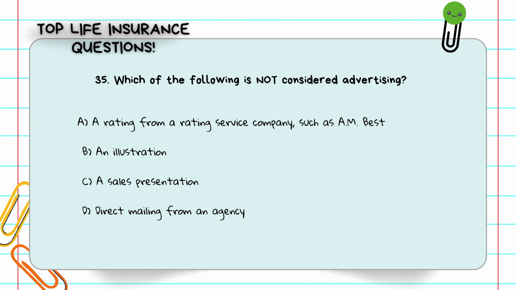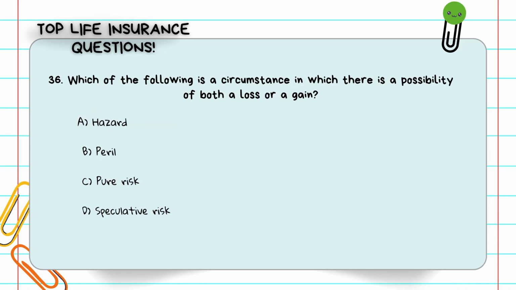Question number 35. Which of the following is not considered advertising? A, a rating from a rating service company such as AM Best. B, an illustration. C, a sales presentation. D, direct mailing from an agency. Ratings from independent services like AM Best aren't promotional materials, they're evaluations. The answer is A, a rating from a rating service company such as AM Best.